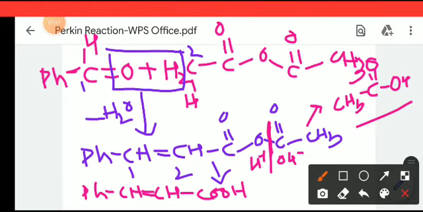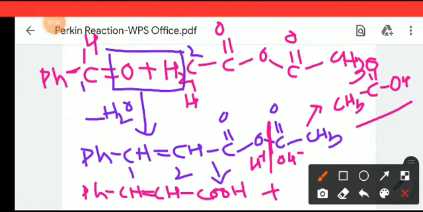After that we form two products, that is Ph-CH double bond CH-COOH plus CH3COOH. So by this trick we can easily form the product of a Perkin reaction, that is the alpha beta unsaturated carbonyl compound, where the carbonyl compound is aromatic as well. The two products have been formed from this Perkin reaction. This is a very simple reaction. By this trick you can easily do that. So this is the main reaction of this name reaction, the Perkin reaction.